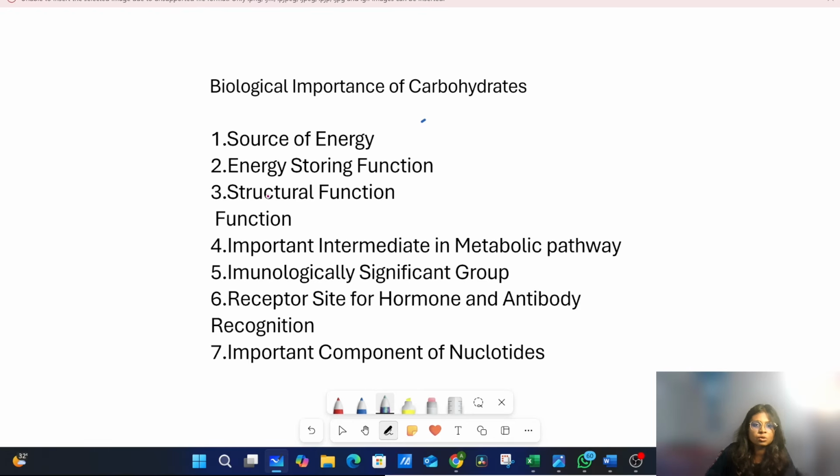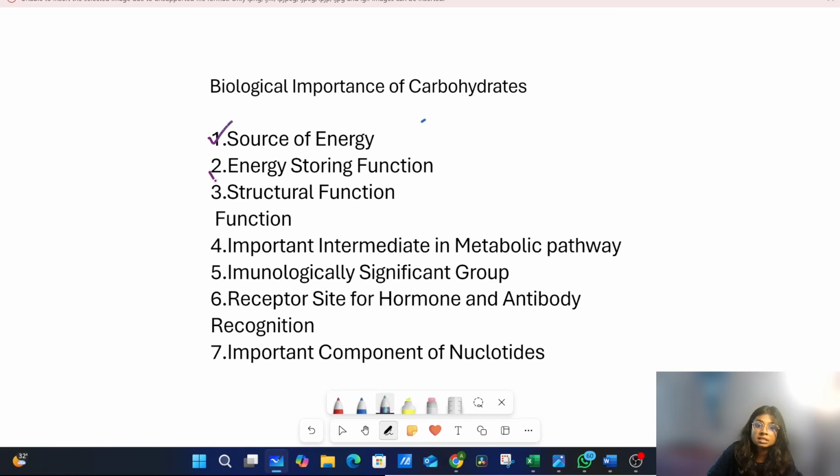The first fact is source of energy. Carbohydrate is the primary and most efficient energy source in living organisms. It can be broken down quickly and act as an immediate energy source. It is essential for maintaining metabolic functions as well as cellular activities.